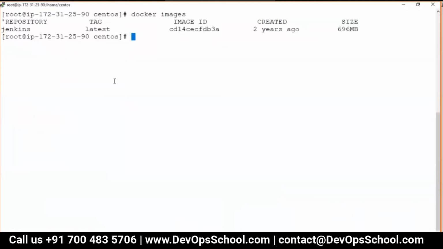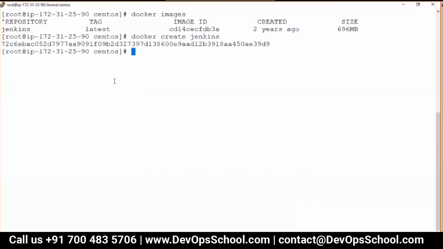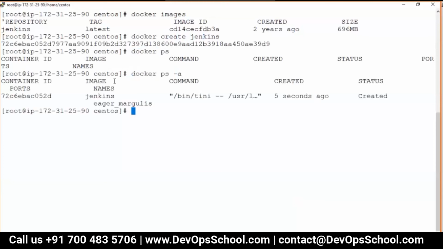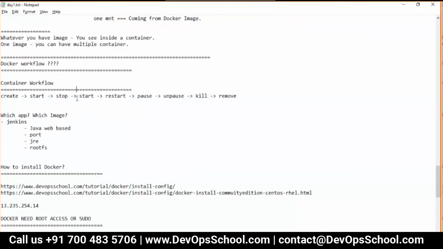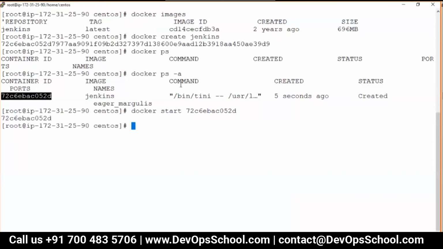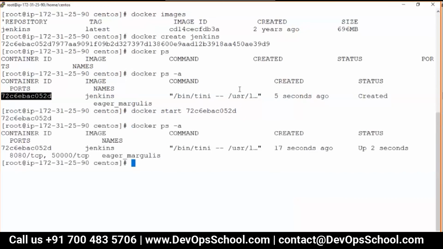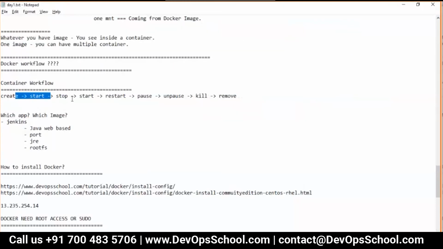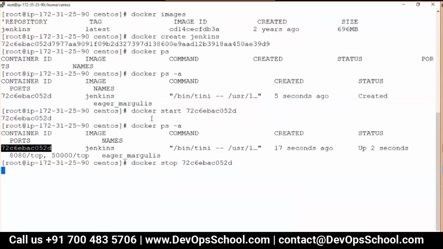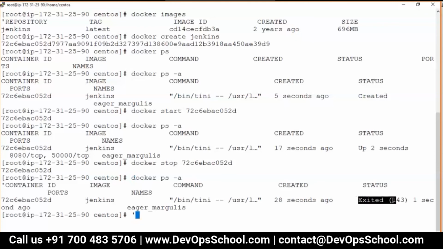So guys, look at my screen, please. Docker create from what? Jenkins. I get something. Is it running? No. It's only created. So can I start this? Docker start what? Container ID. You want to start that container, not the image. Now can I check this? It's running. Can I stop it? Docker stop. Which container? This container. It's running? Exited? Yes, exited.